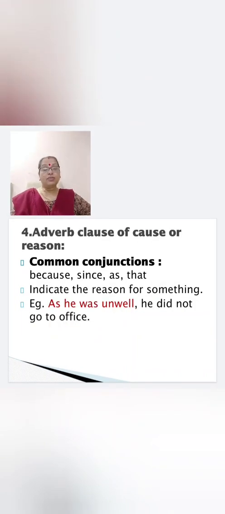Next one we have adverb clause of cause or reason. Which are the common conjunctions used? Because, since, as, that. Now, this clause indicates the reason for something. Why? As he was unwell, he did not go to office. Why did he not go to office? As he was unwell. And it is introduced by the subordinating conjunction as.